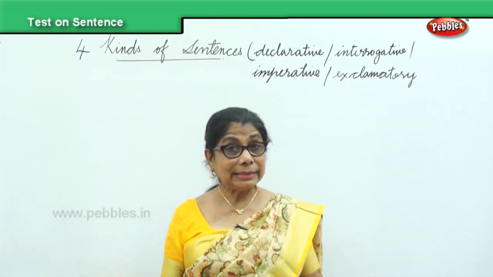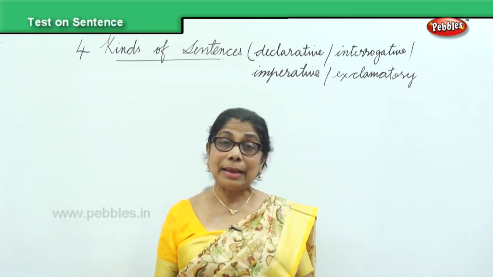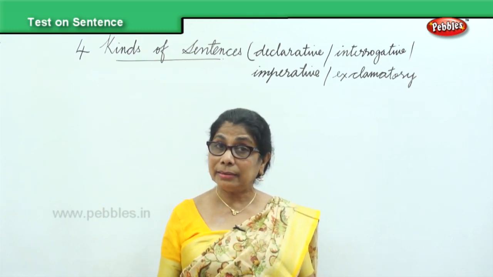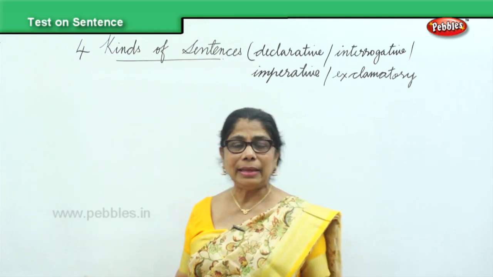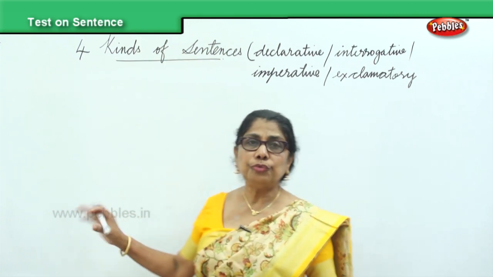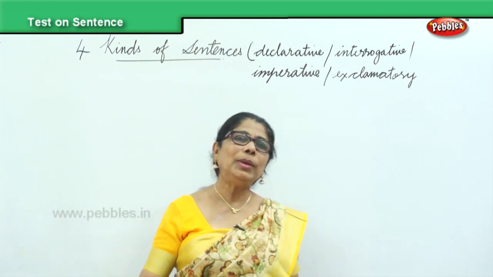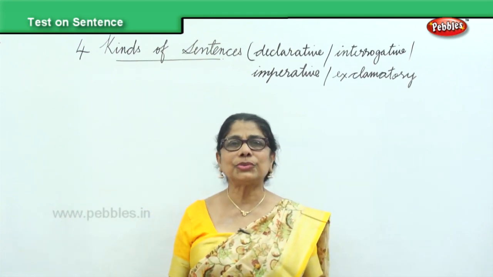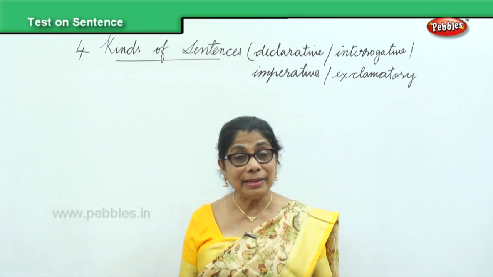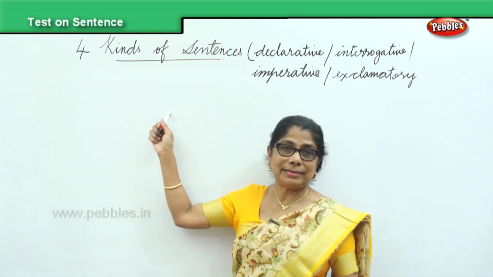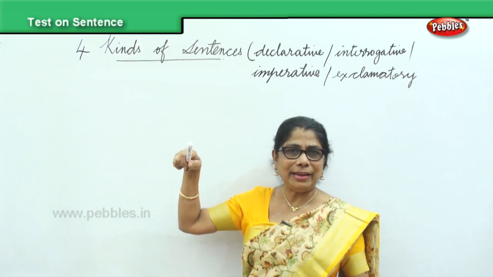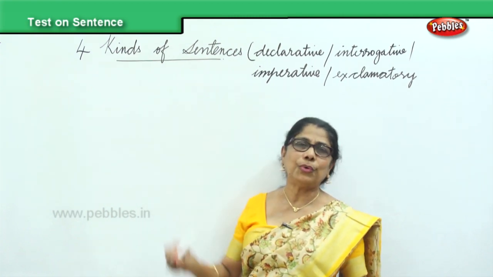We learned that a sentence begins with a capital letter and ends with a full stop or question mark or exclamatory mark. Now, I'll give you a few sentences. You will make the corrections so that you can learn. Finally, you will also say what kind of sentence that is. You should identify which of these four it belongs to.